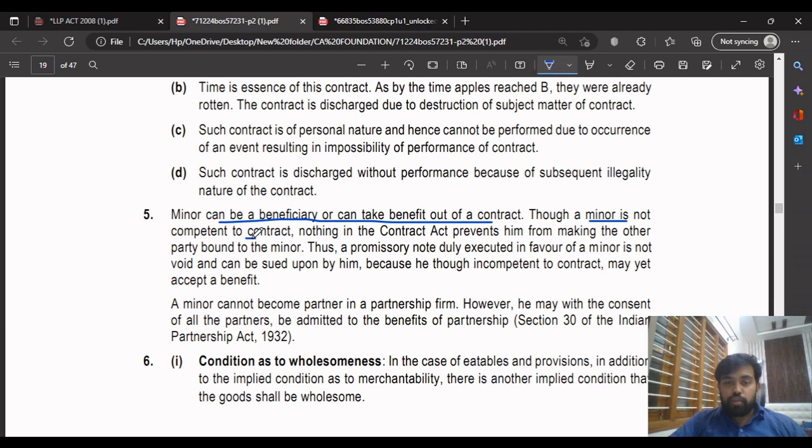A minor is not competent to contract, but it does not prevent him from making the other party bound to a minor. Same thing they have mentioned in the question. A promissory note duly executed in favor of the minor is not void and can be sued upon by him. Even though he is incompetent to contract, he may yet accept the benefit.